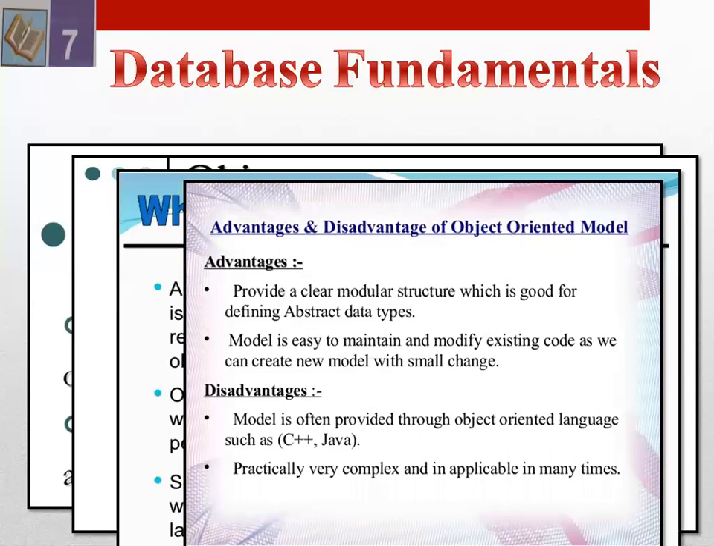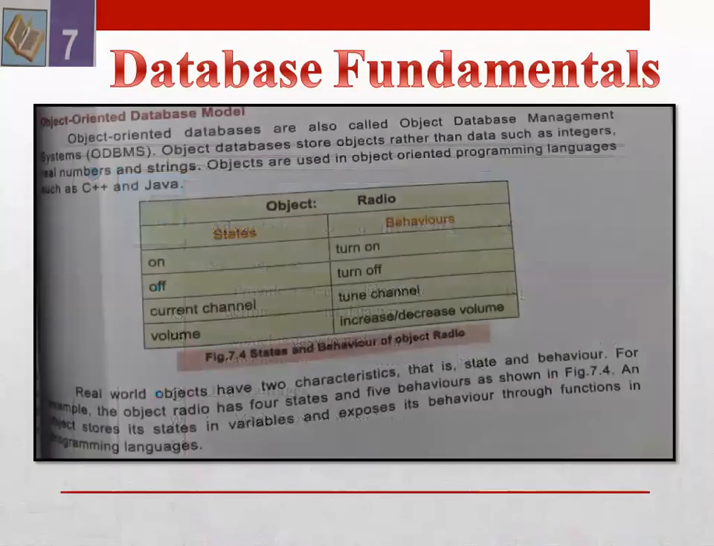Advantages and disadvantages of the object-oriented model. Advantages: it provides a clear modular structure which is good for defining abstract data types. The model is easy to maintain and modify existing code, as we can create a new model with small changes. Disadvantages: the model is often provided through object-oriented languages such as C++ and Java. It is practically very complex and inapplicable many times.